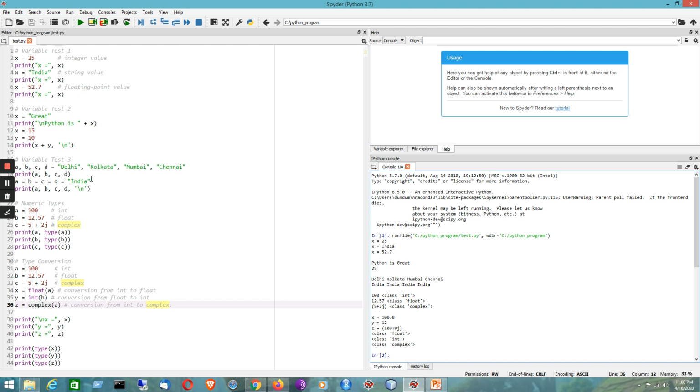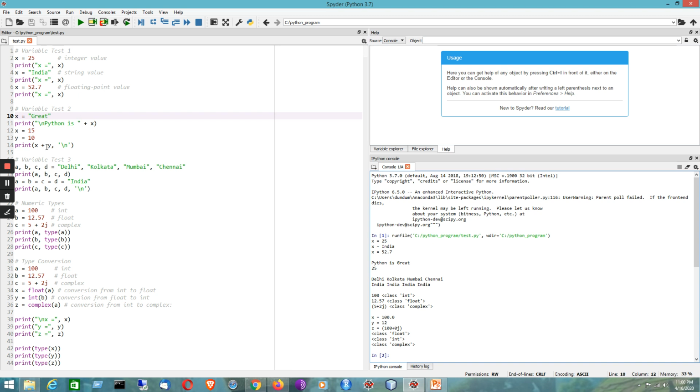For variable test2, here we can have the concatenation operator for strings. Like the plus operator can be used for concatenating two strings, or it can also be used for performing addition, like that we have done here. Like for Python is plus x, it is basically showing Python is great. So it is for concatenation operation that will be performed between two strings.